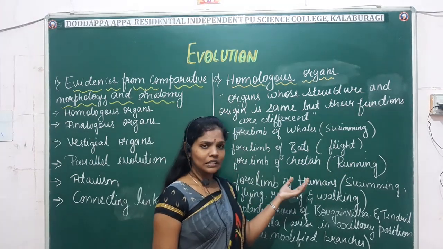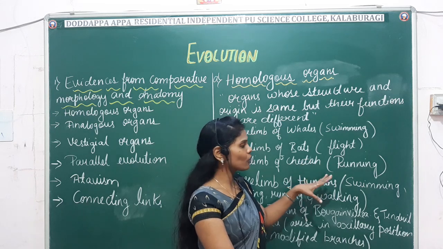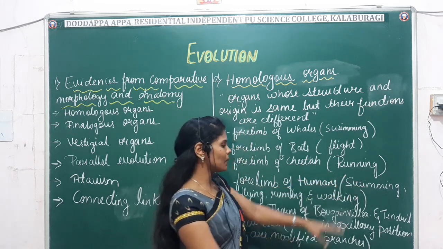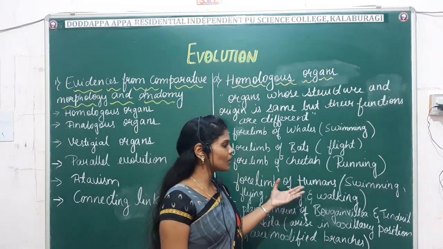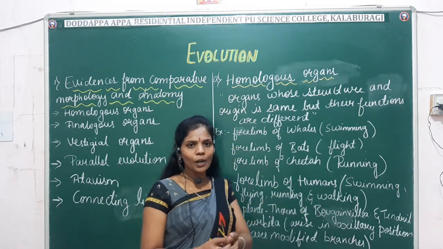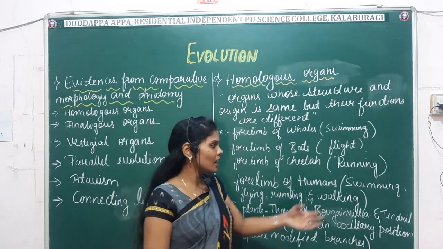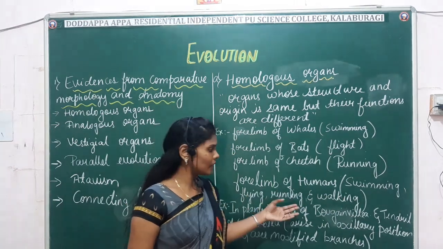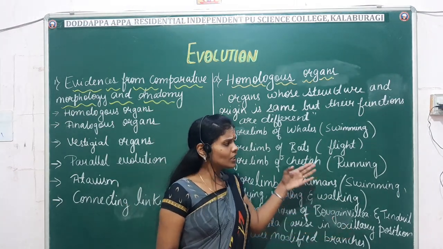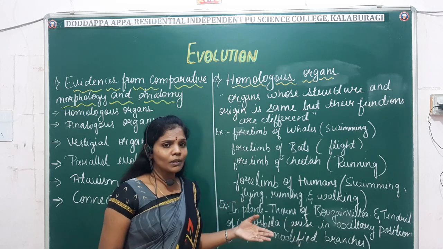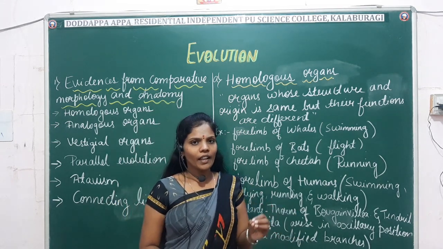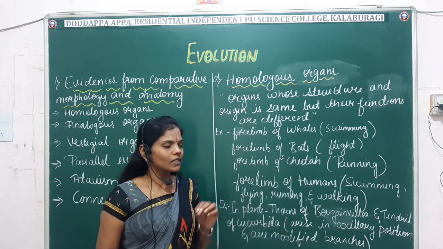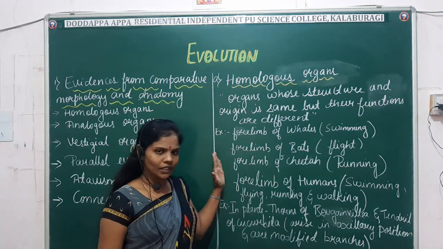The forelimbs of cheetah are adapted for running. In human beings, the forelimbs are adapted for different functions like swimming, flying, running and walking. So these are the forelimbs of different animals modified for different functions, with the same origin and the same structure.